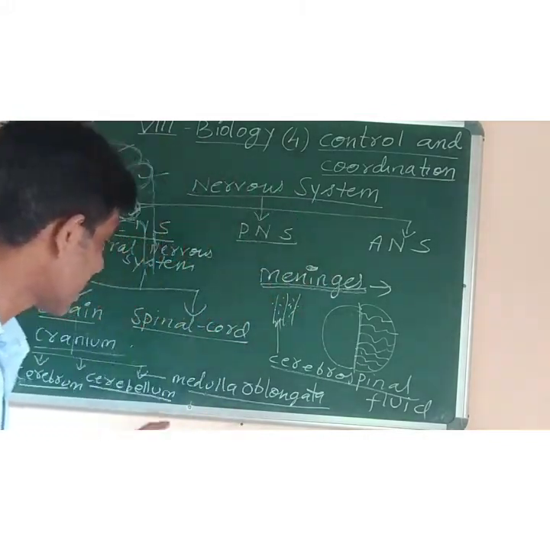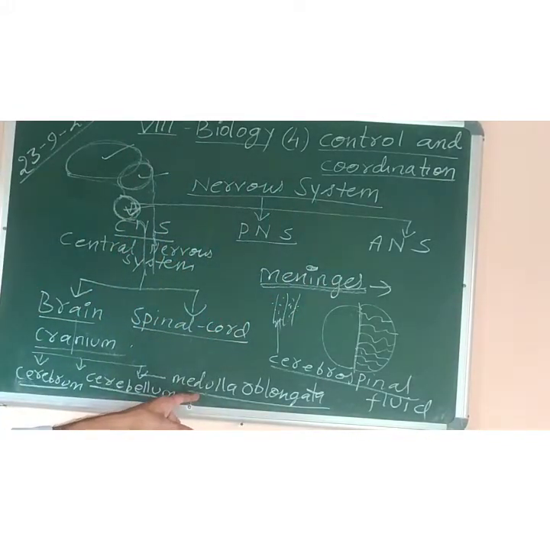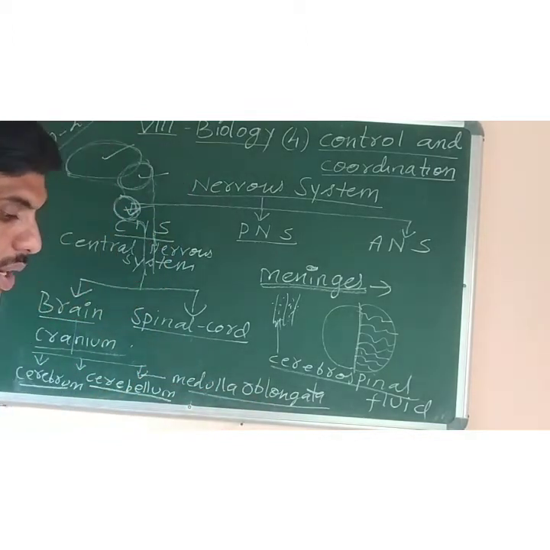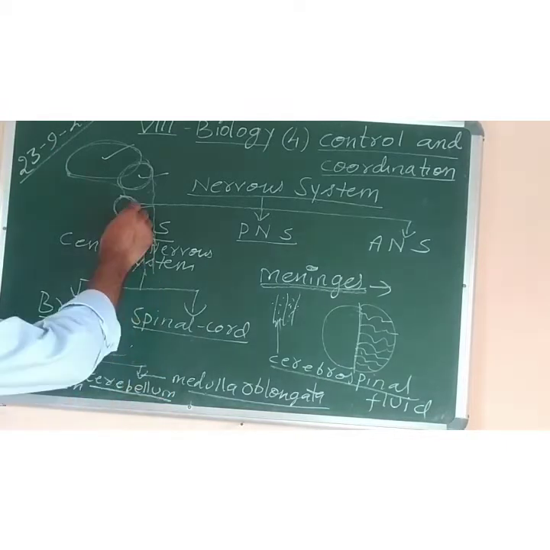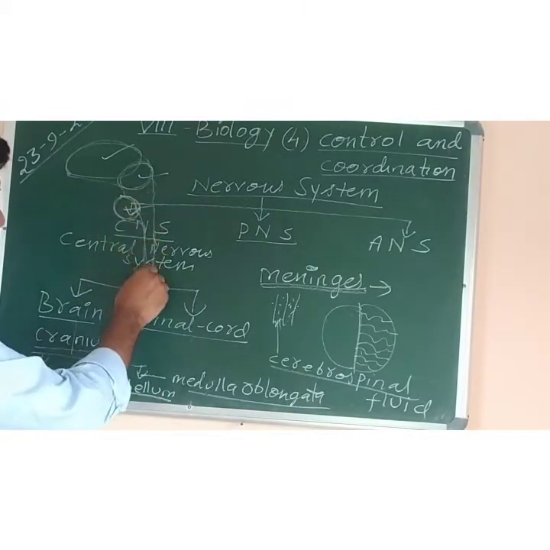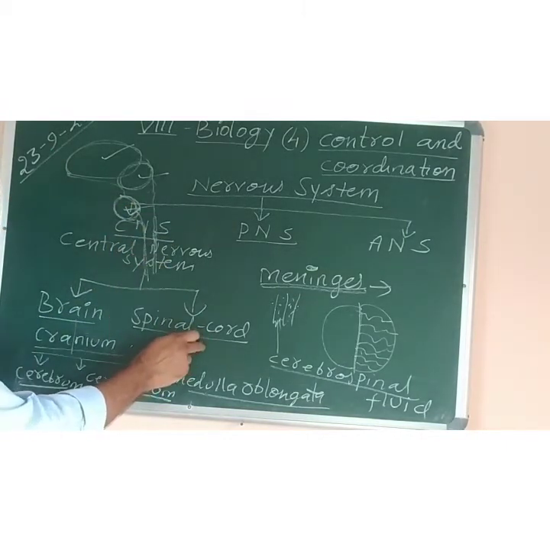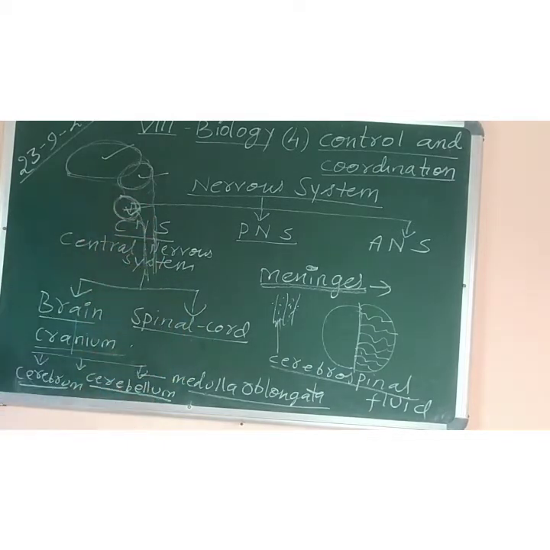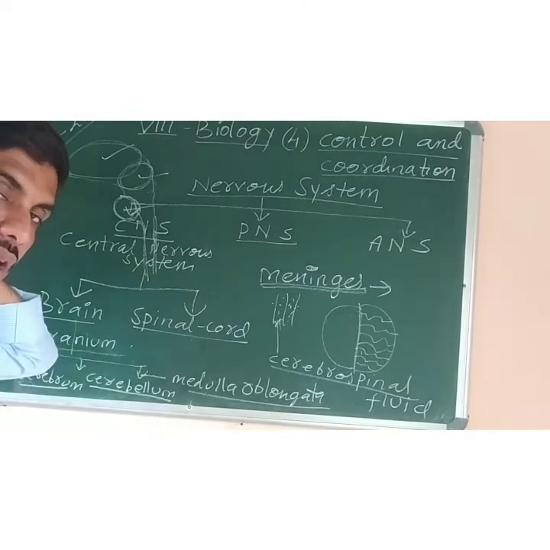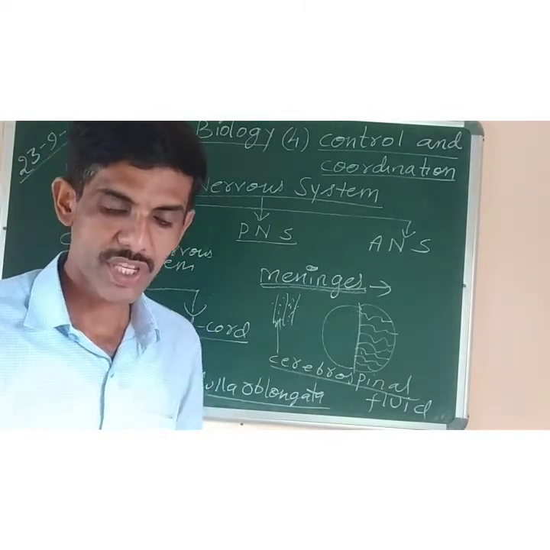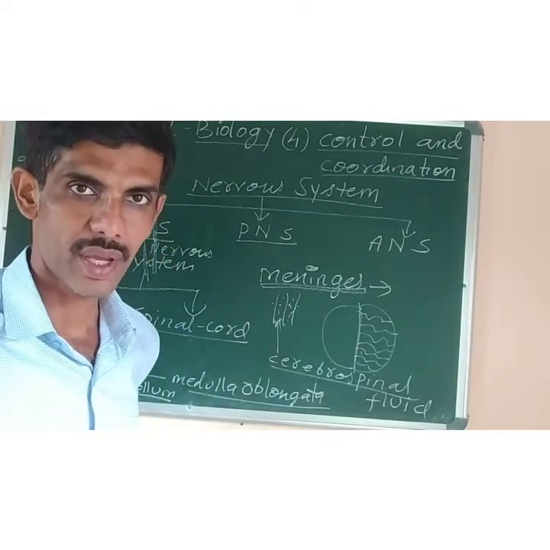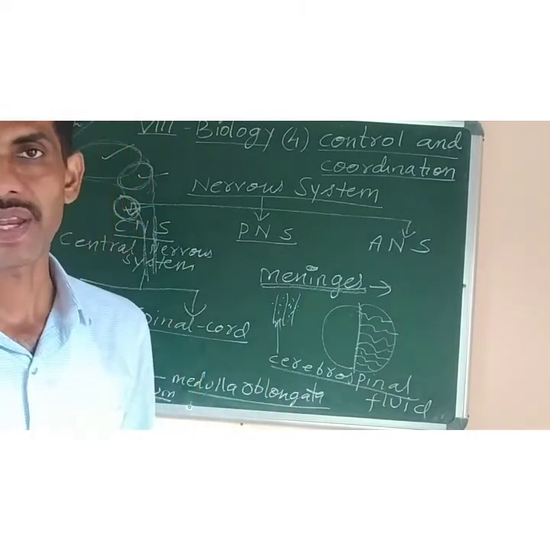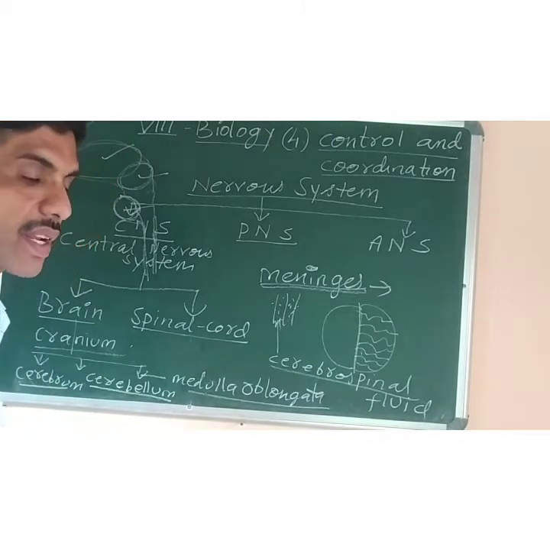Now the third and last part of the brain, the smallest part of the brain, is the medulla oblongata. It is also called the brain stem, and from this the spinal cord arises. The spinal cord is covered by the backbone, which is present at the back of our body, and it is a part of the central nervous system.